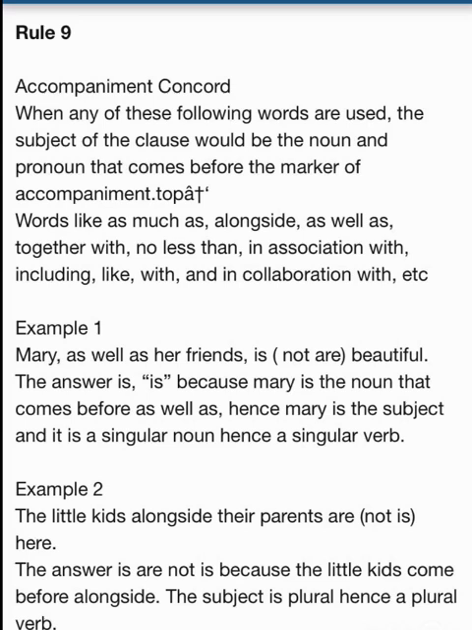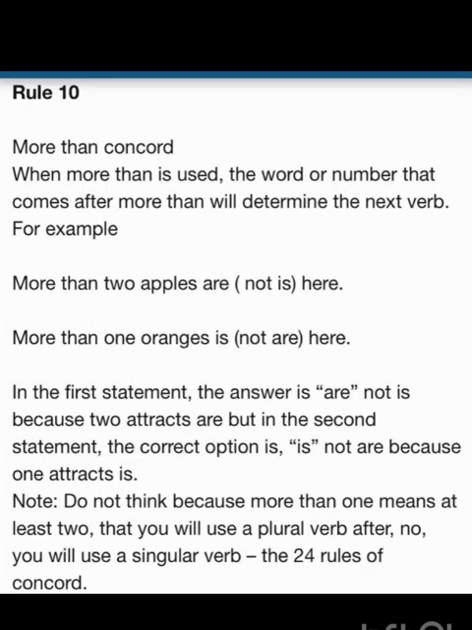Rule 10. More than concord. When more than is used, the word or number that comes after more than will determine the next verb. For example, more than 2 apples are here. More than 1 oranges is here.